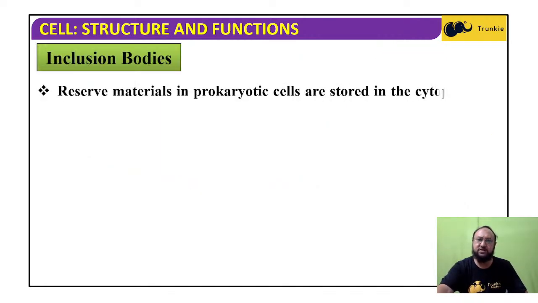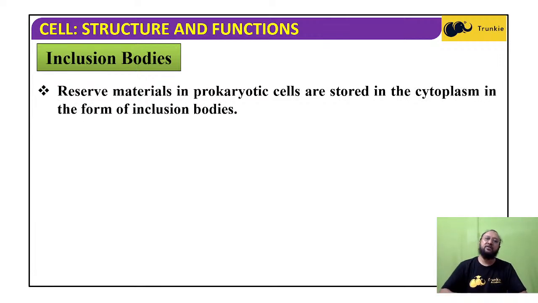Now, inclusion bodies. This is another structure found in prokaryotic cells. Reserved food materials in prokaryotic cells are stored in the cytoplasm in the form of inclusion bodies. These are structures in the prokaryotic cell that store food and are present in the cytoplasm.